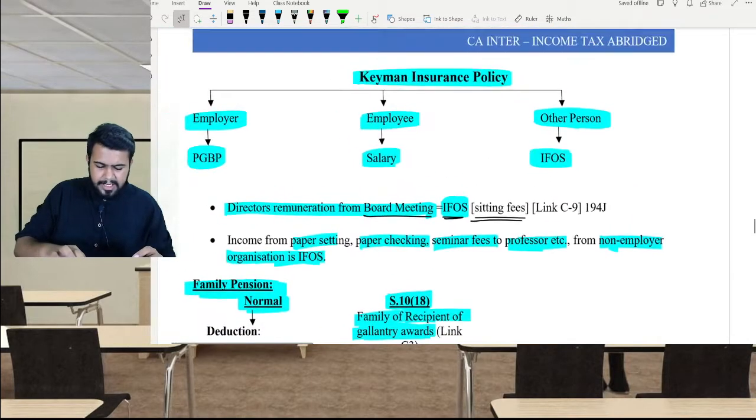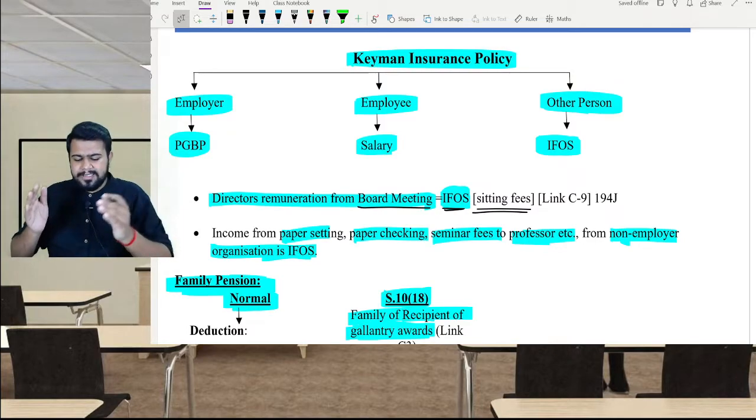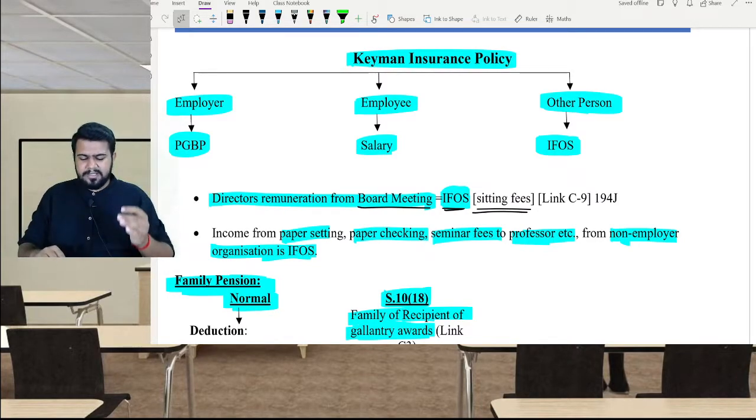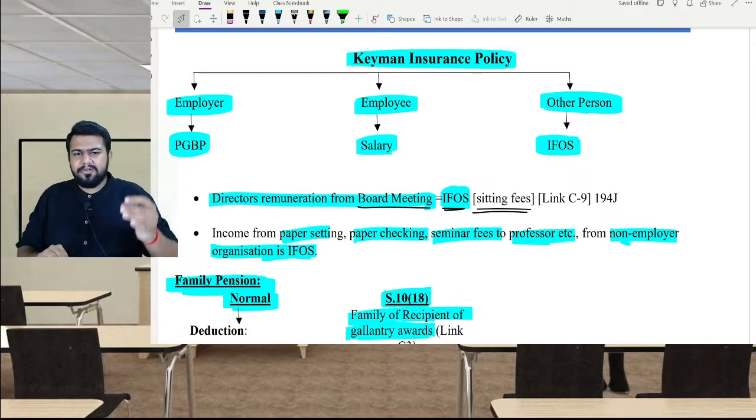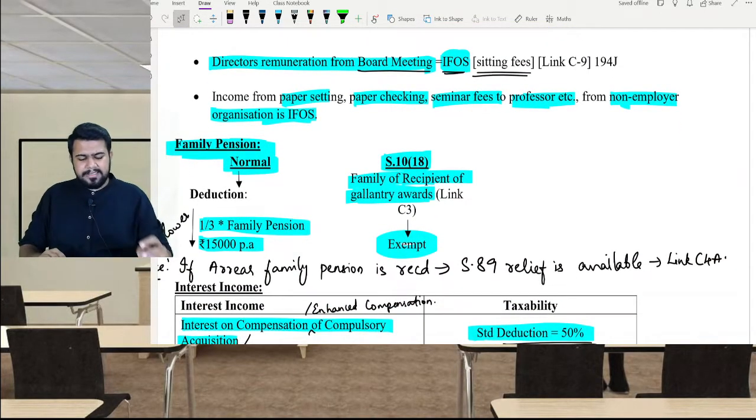Now let's talk about keyman insurance policy. I've already told you n number of times. If keyman insurance policy proceeds are received by the employer, it is taxable under PGBP. If it is received by the employee, it is taxable under the salary head of income. And if it is received by any other person, then it is taxable under income from other sources. Then directors receiving sitting fees from the board meetings, it is taxable under income from other sources.